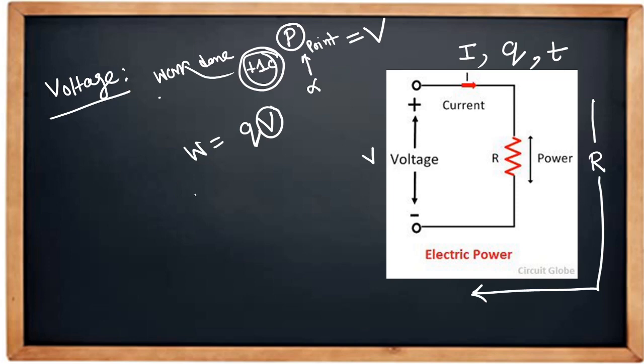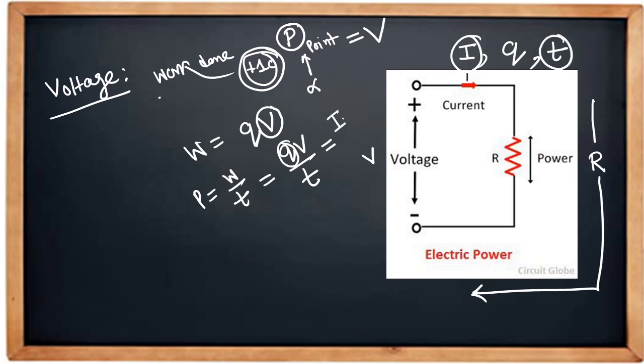Then power will be work done by time, that is Q into V by T. We all know that Q means charge means current I into time T. So I into T into V by T. So now this T we can cut, so finally it will come power equal to VI.